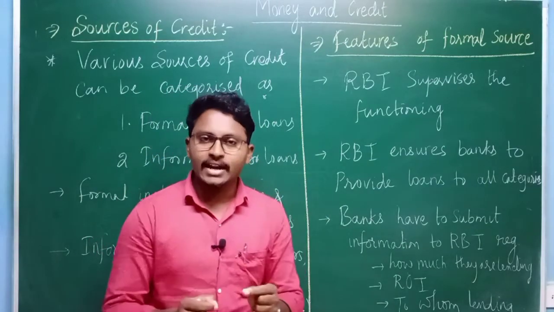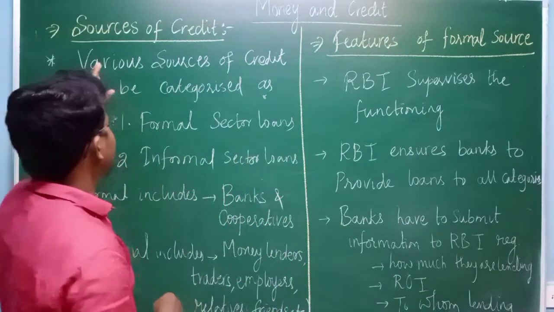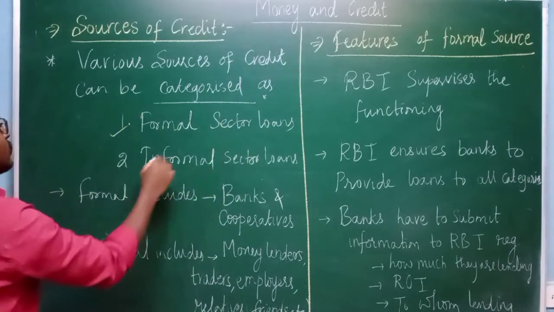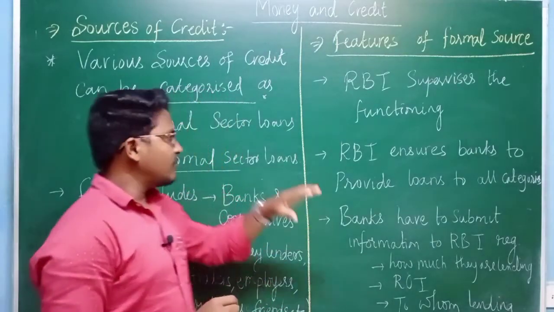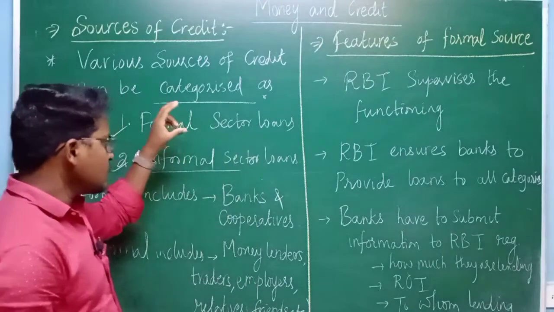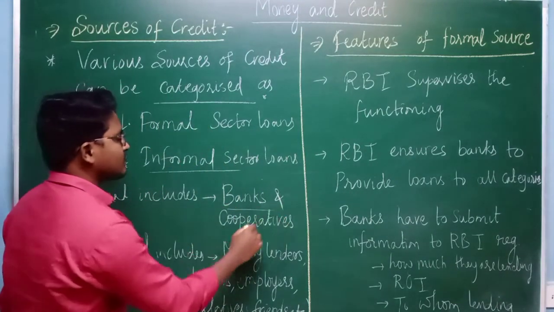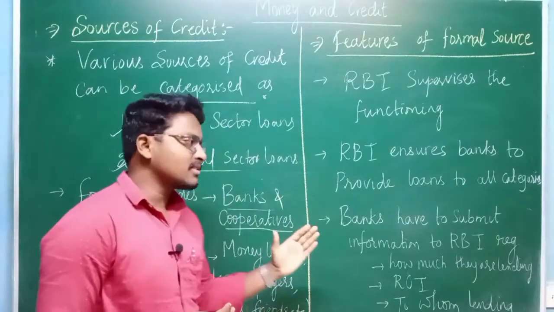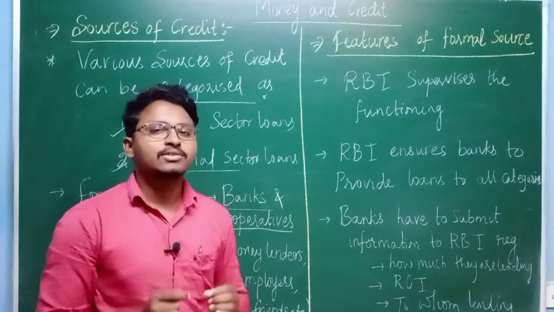All these categories of sources of loan have been clubbed together and categorized into two different sectors. One is formal sector loans and the second is informal sector loans. When it comes to the formal sector, only two sources are involved: banks and cooperatives. If we obtain a loan from the banks as well as the cooperative societies, we can say that it is a formal source of credit.